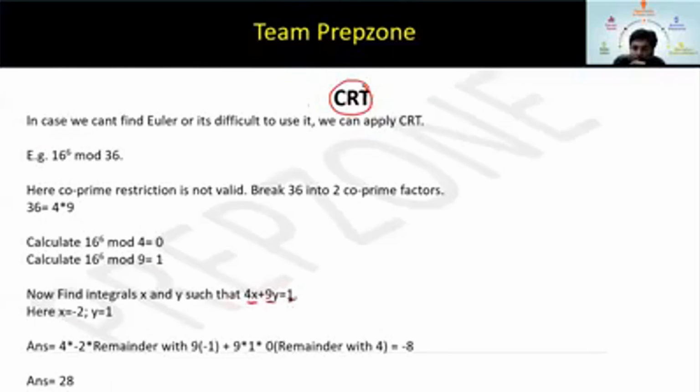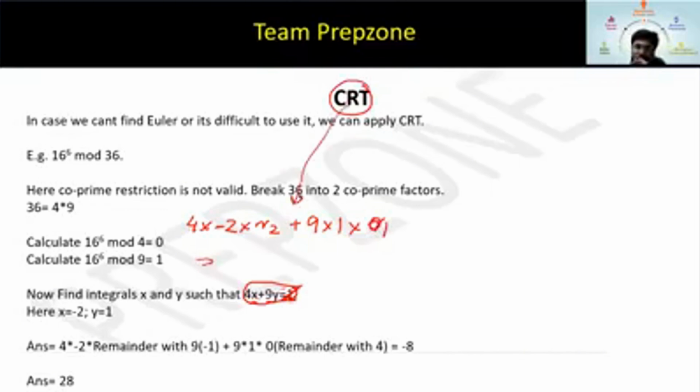4x plus 9y equal to 1. This we did. Correct, guys? Now just multiply it. 4 into the value of x, -2, and take the remainder which 9 is giving you. That is R2. To get your answer, take 4 into -2, which is the x value, into the remainder which 9 is giving, plus 9 into the value of y, 1, into the remainder which 4 is giving. So 4 is giving me the remainder 0. That is R1. Cool. Simply solve this. This will be your answer.